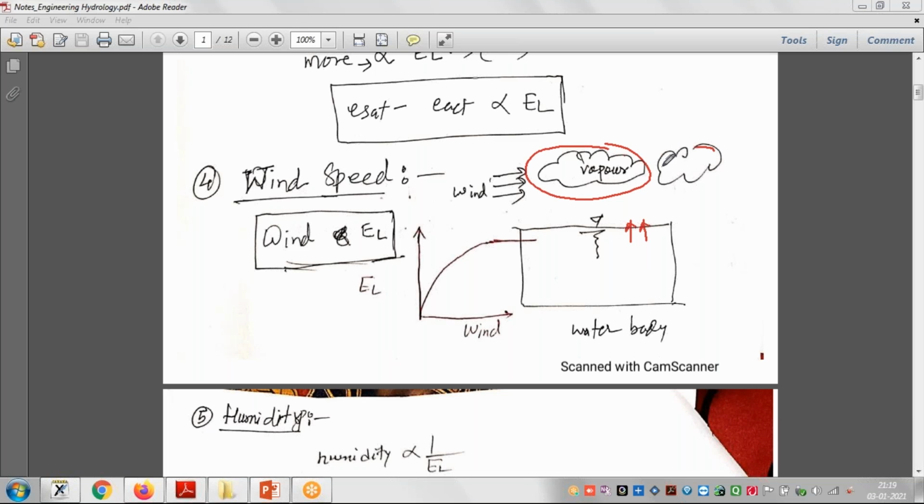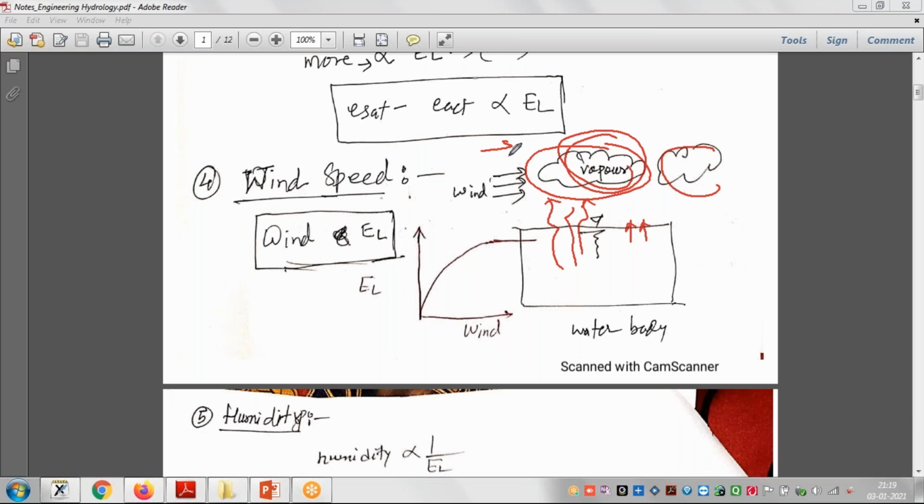If this vapor stays exactly at the same point, this moisture will not go into the atmosphere, and the evaporation will be less.